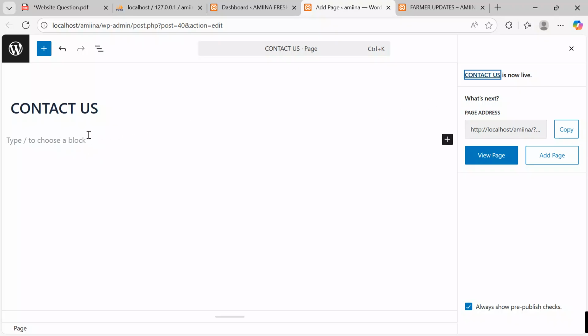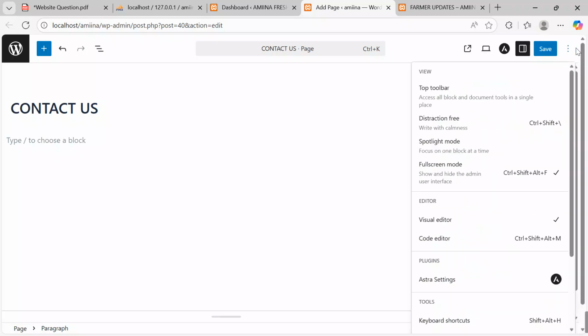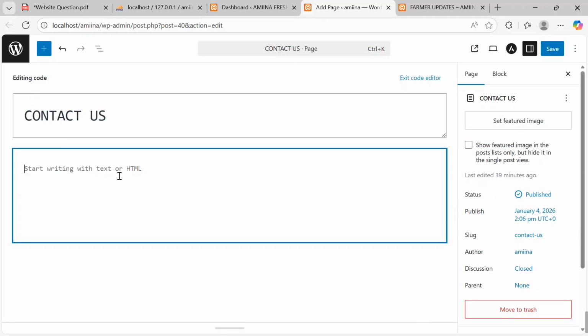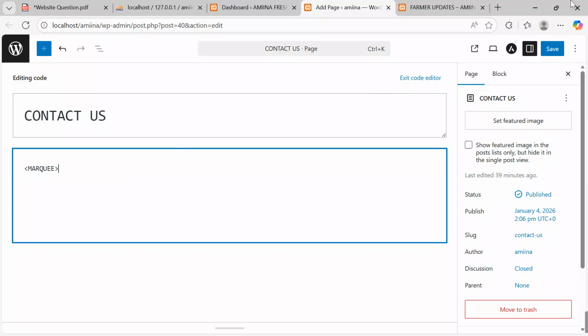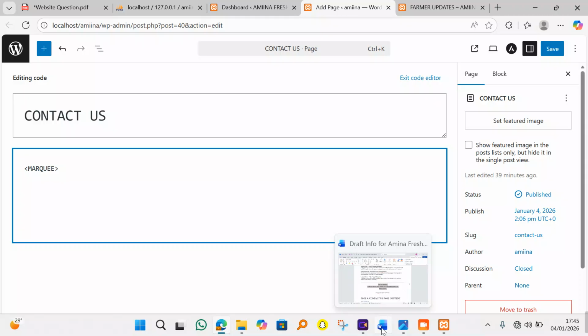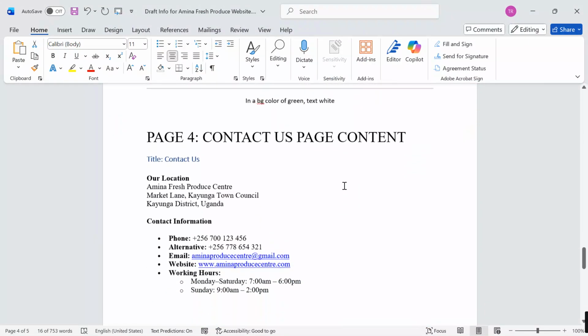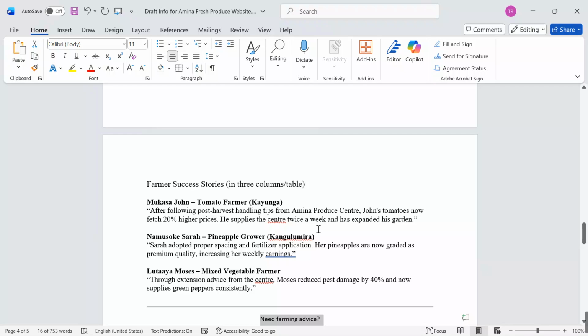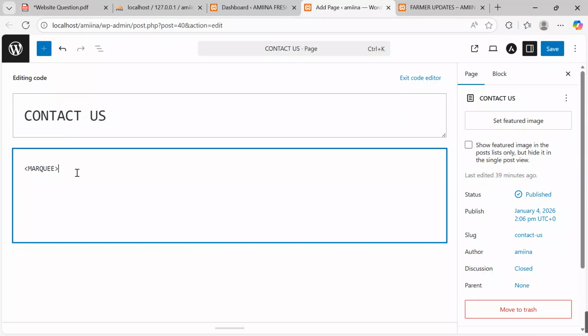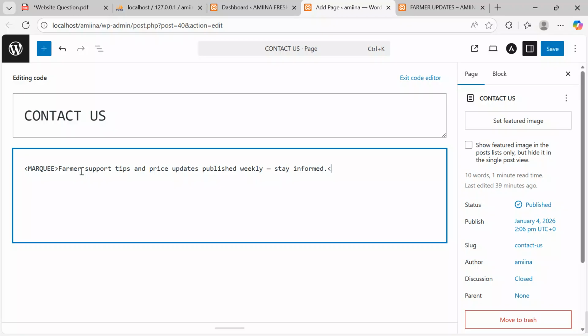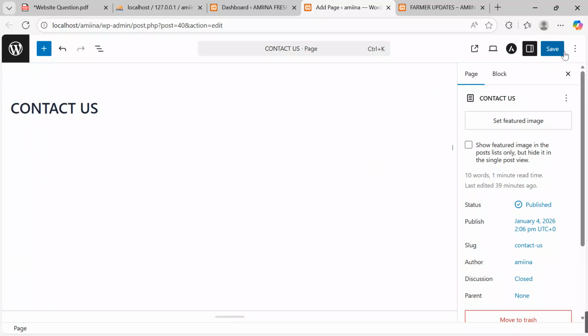Get back here, click in this, access the code editor, go to code editor. I want to start with a marquee, so that at least we catch the examiner's attention at the start. Click over there, go to your support document, what will be my marquee on the first page. Let me take the same statement which we used on this same page. Come over here. I want to Control C, use the same marquee, put it there, and then close the marquee tag. Come over here, and then exit code editor, and then save changes as the marquee will start rolling.